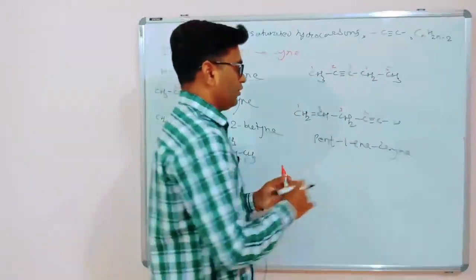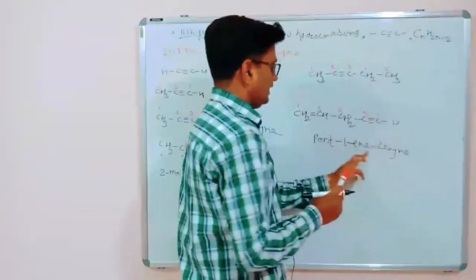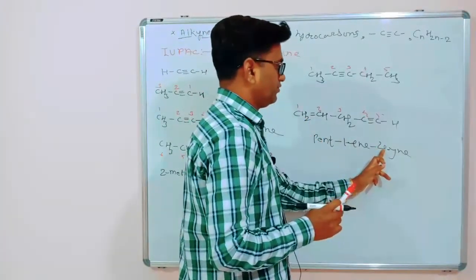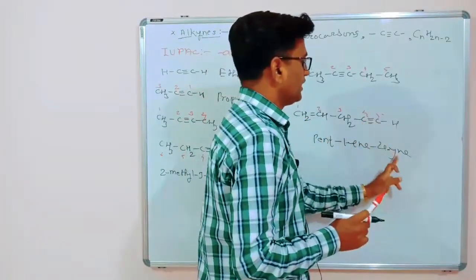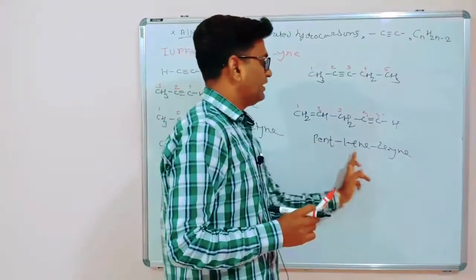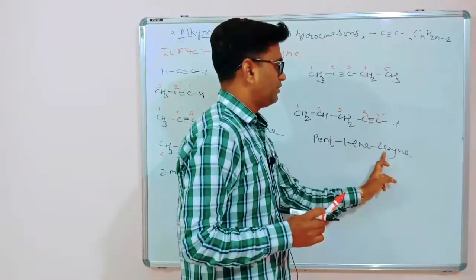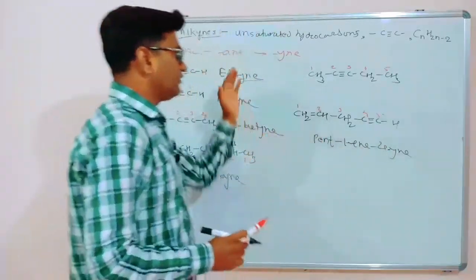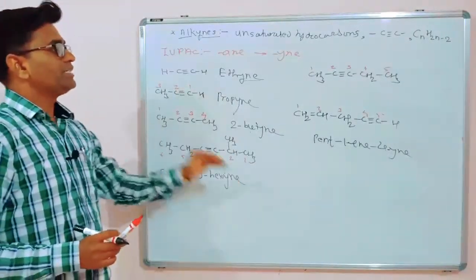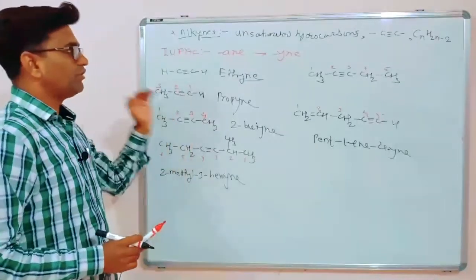Pent-1-en means double bond, and 4-yne means at the 4 position there is an alkyne. So pentene as well as pentyne: the double bond position is 1 and the triple bond position is 4. In this way, this is called IUPAC nomenclature. First rule is always the same.